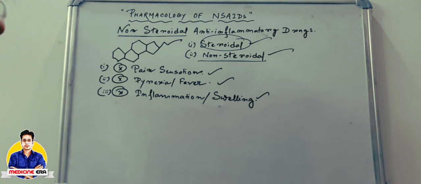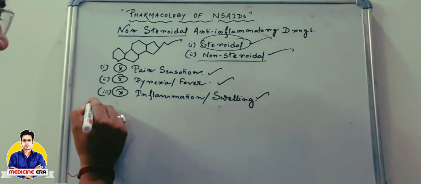The cell membrane mainly consists of phospholipids, so the direct impact happens in the phospholipids. From there, the total reactions happen. So we have to discuss it with a diagram.